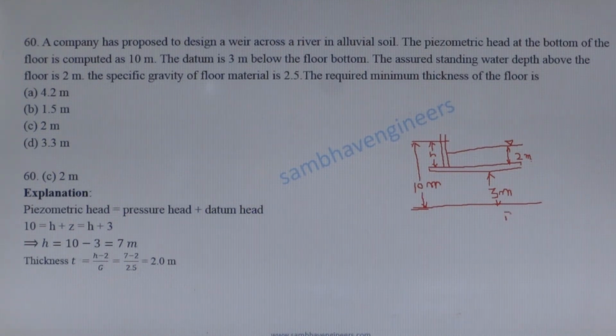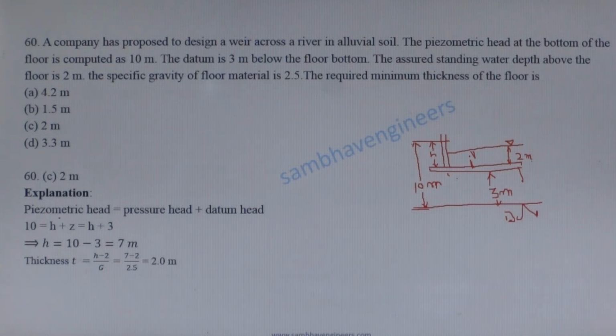This is datum and which is 3 meter below the floor level. The assured standing water depth above the floor is 2 meter. Water available on the floor is 2 meter. The specific gravity of the material is 2.5. The required minimum thickness of the floor is.